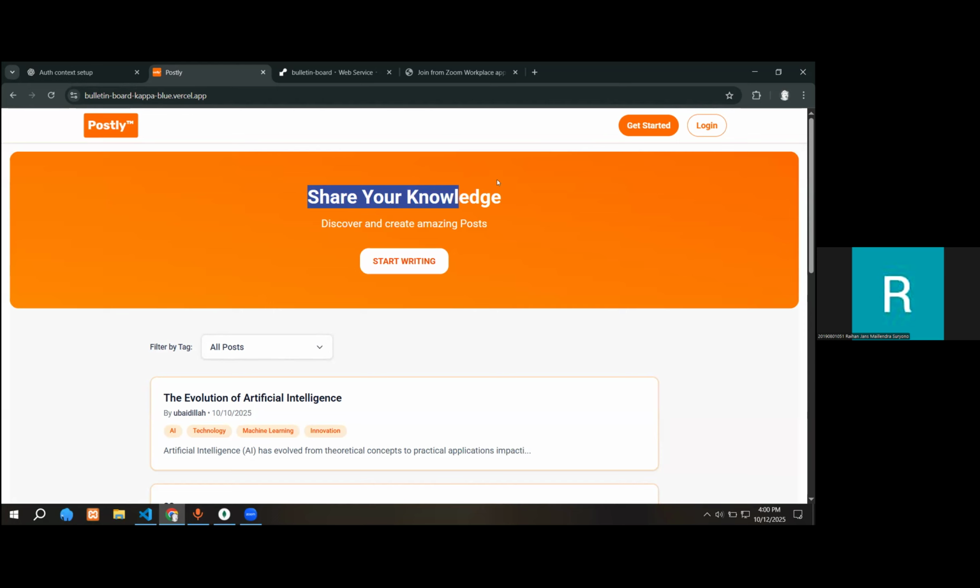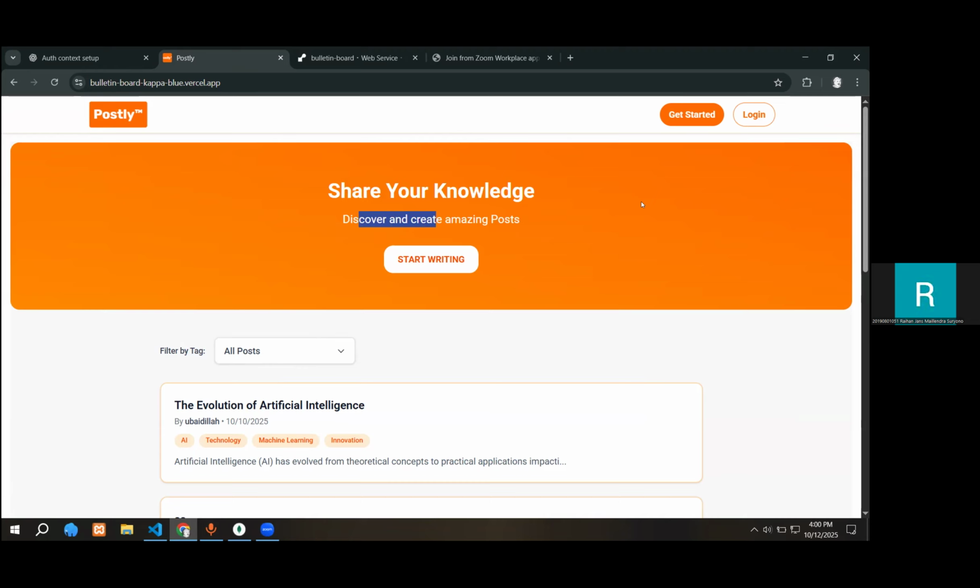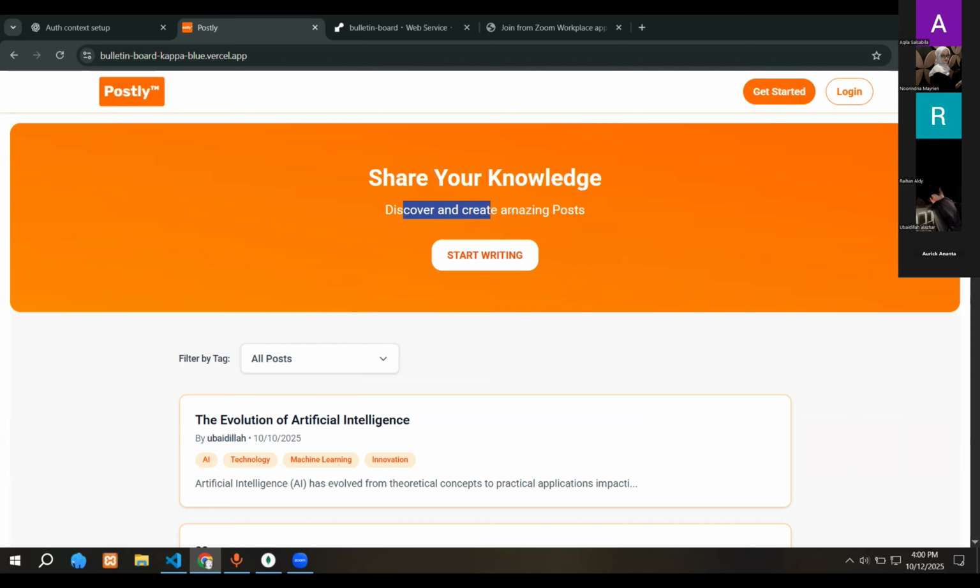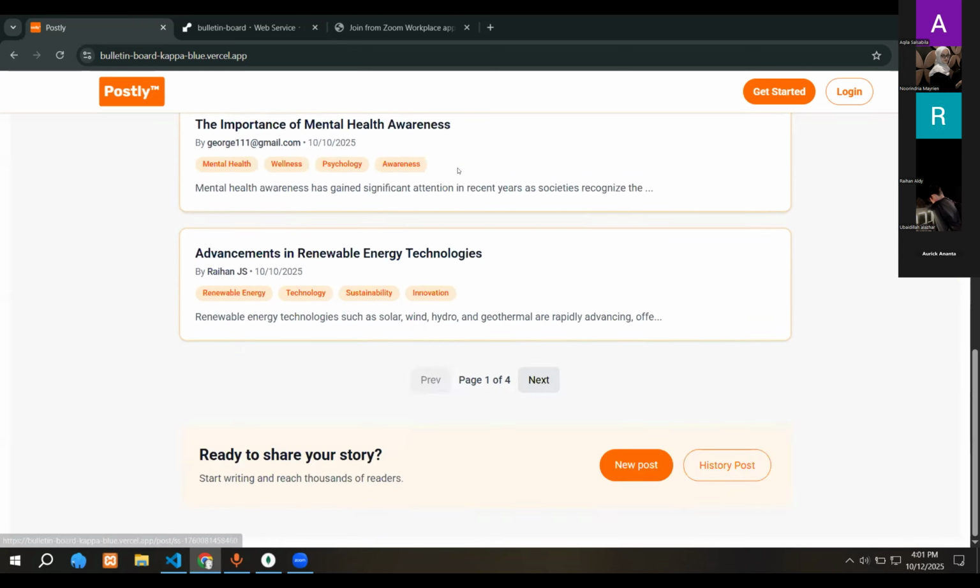Today, as the leader of Group 5, I will present our group project. There is a bulletin board called Postly. First, me as the team leader, also working in the front end, and then there is Ria as the front end, Qila as the front end, Raihan as the back end, Ubai as the back end, and Aurick as the back end.